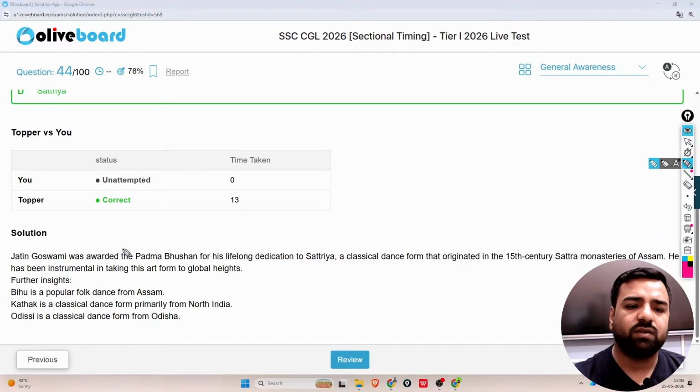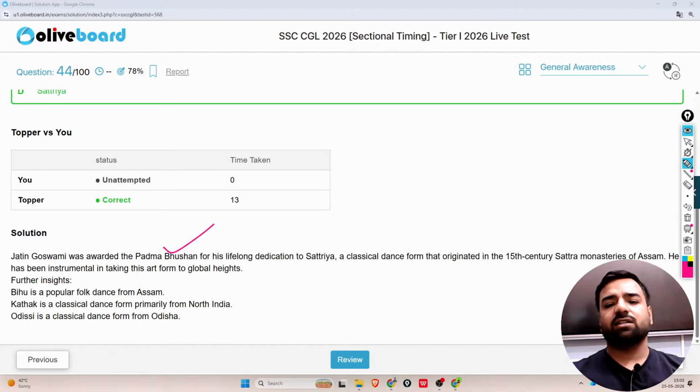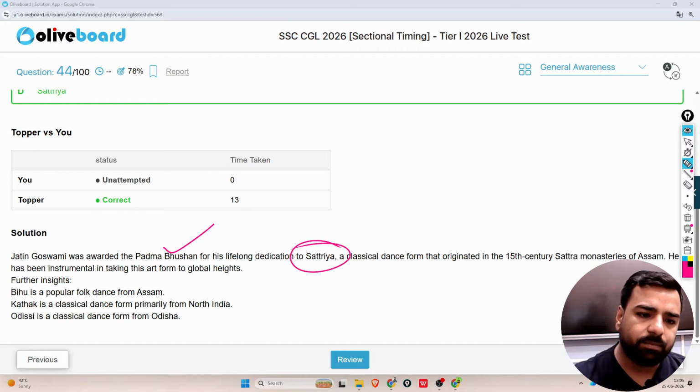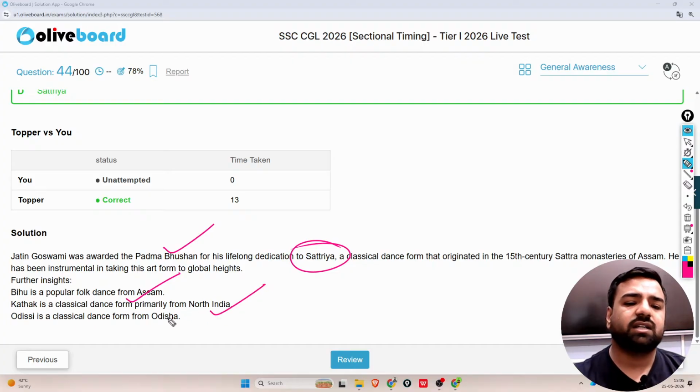More about it: he was awarded the Padma Bhushan for his lifelong dedication to this dance form, Sattriya. Bihu is the popular folk dance from Assam. Kathak is a classical dance form primarily from North India, and Odissi is a classical dance form from Odisha. Okay, next.